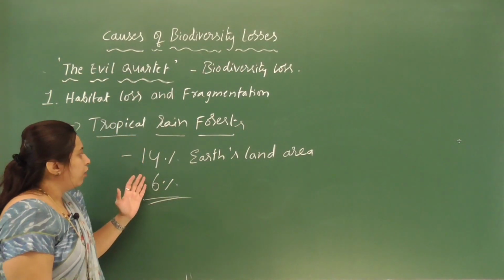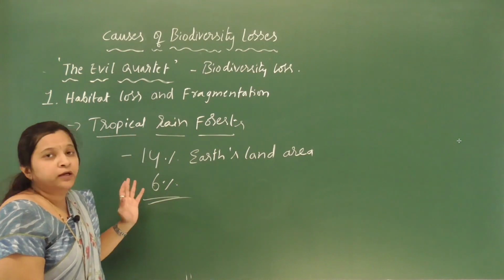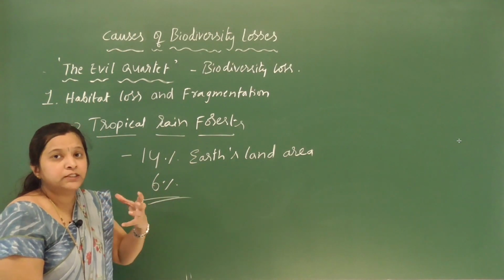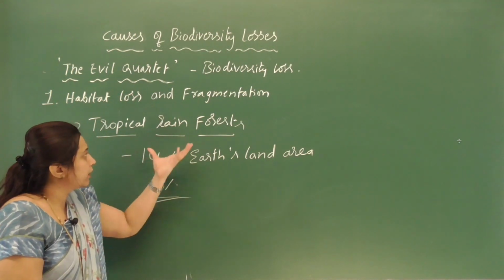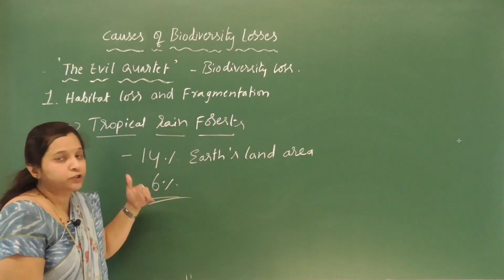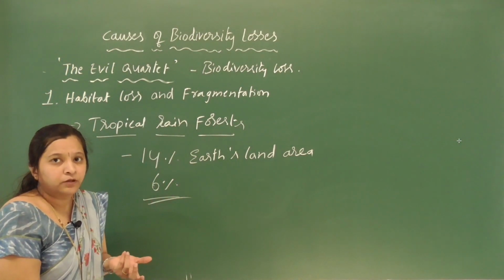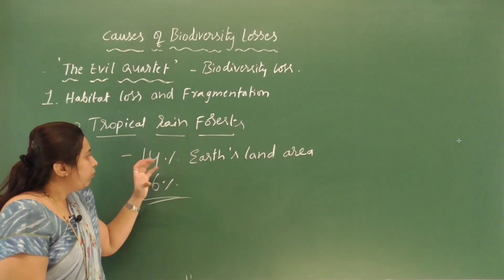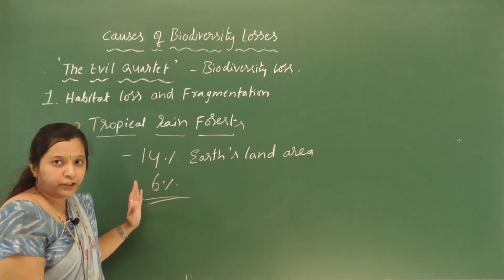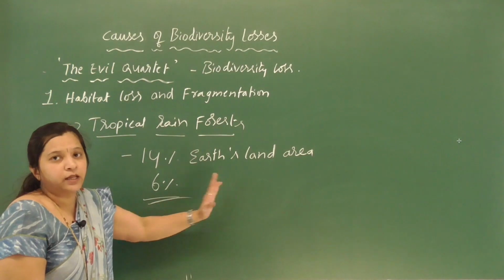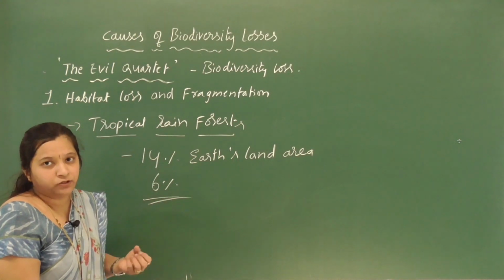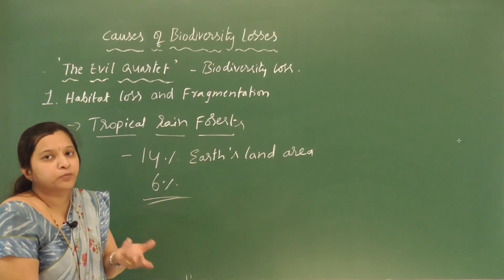Can you imagine? More than half of the tropical rainforests are destroyed because of human activities. Just think about the species that lived there. Half of the tropical rainforest has been cleared. Earlier it covered 14% of the total Earth's land area, but now only 6%. This is one example of habitat loss, mainly because of human activities.